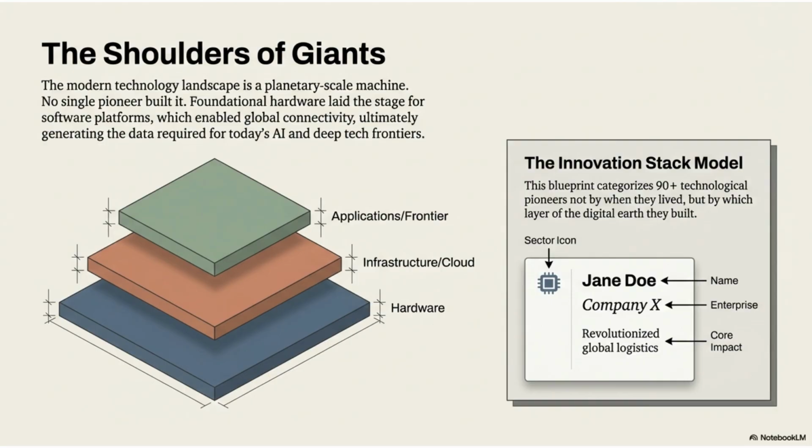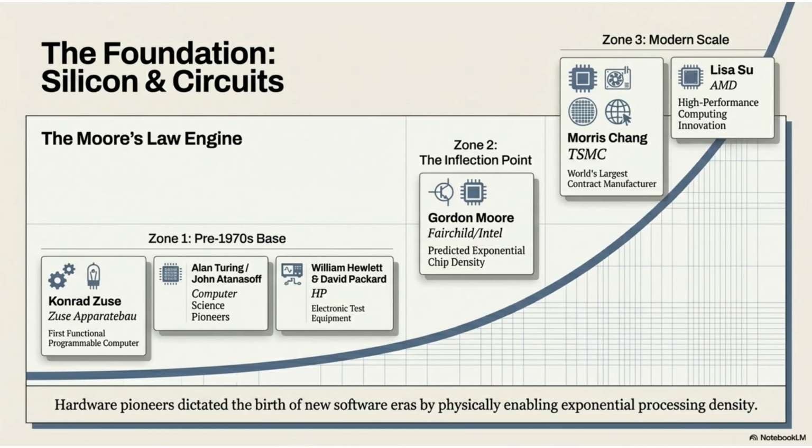We use the innovation stack model, which categorizes pioneers by the technological layer they built, from foundational hardware to applications and the AI frontier. The foundation is silicon and circuits, driven by the Moore's Law engine. Pioneers like Konrad Zuse, Alan Turing, and Gordon Moore established the pre-1970s base and inflection point, enabling the exponential processing density for new software eras.